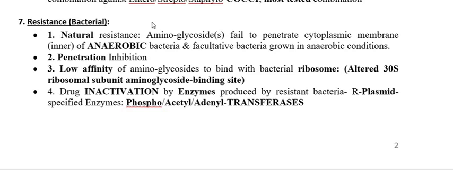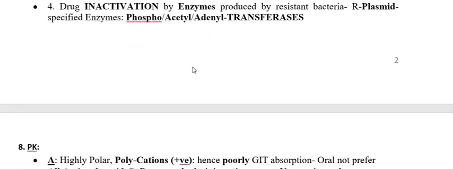And the main and most important form of resistance is the natural resistance. As I cited earlier, the penetration of the aminoglycoside requires oxygen. So anaerobic bacteria don't have the oxygen to transport the drug into the cytoplasm. Therefore, anaerobic bacteria are naturally resistant against the aminoglycoside. So this is all about the resistance, how the resistant bacteria develop resistance against the aminoglycoside.